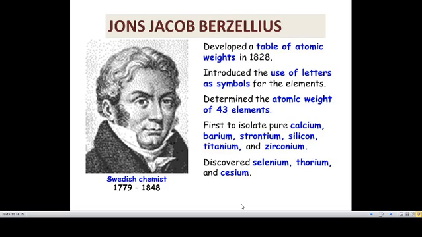And also he coined many chemical terms like allotrope and catalysis. Catalysis means a chemical substance which speeds up or slows down a reaction. And allotropes means one of many forms of a chemical element.